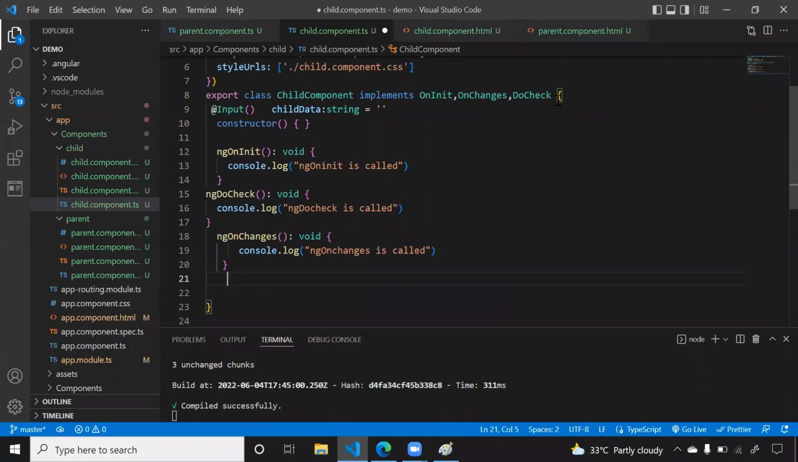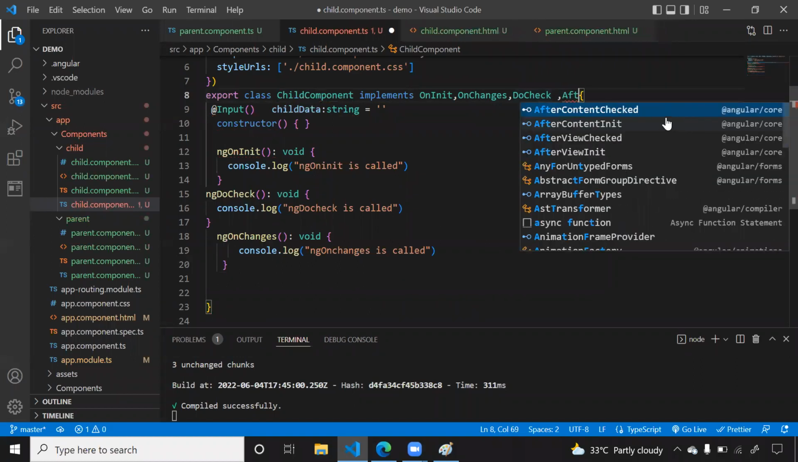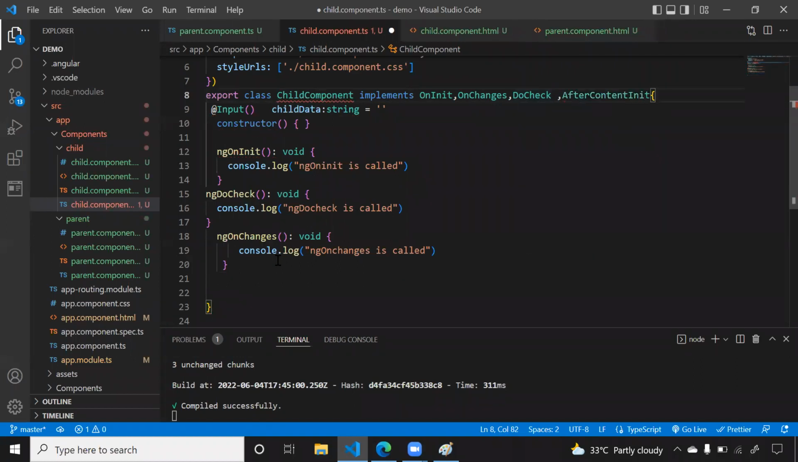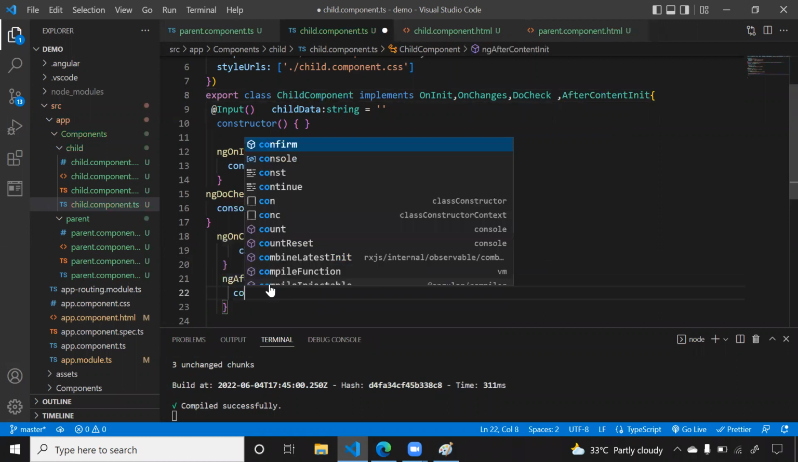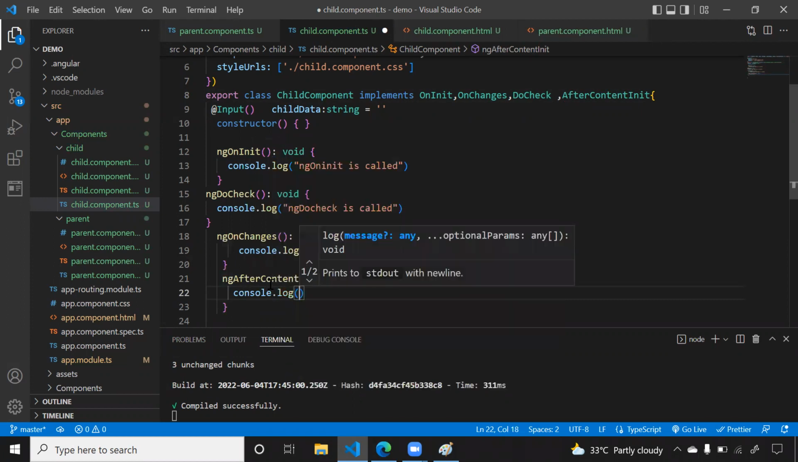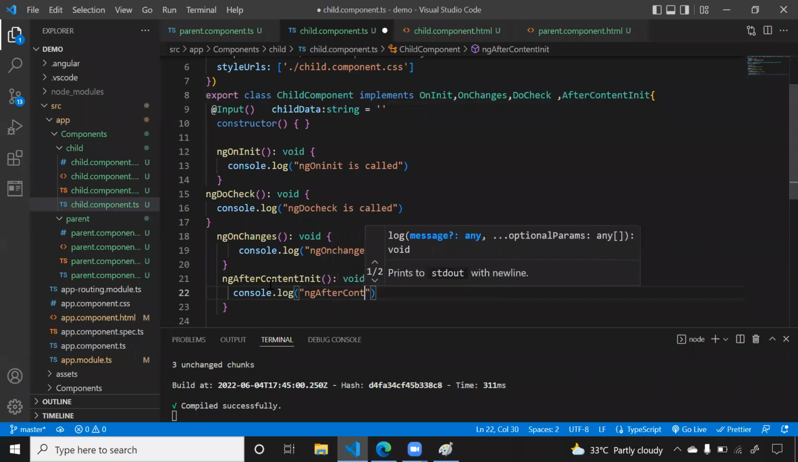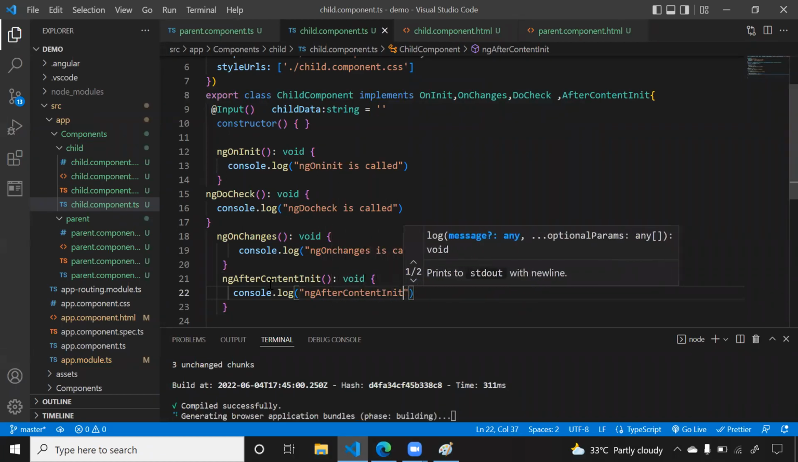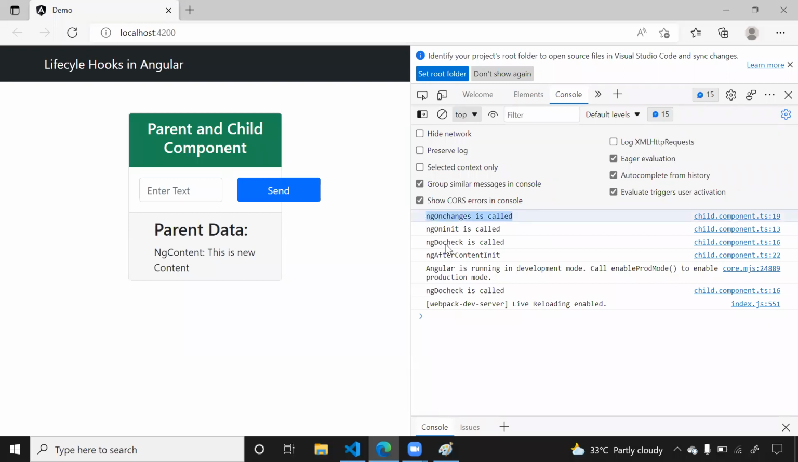So let me first implement the interface. We have the interface called AfterContentInit. Now here I can say ngAfterContentInit. Now console.log: ngAfterContentInit is called. It is called the first time whenever a component is loaded, right? Now see, ngOnChanges called, ngOnInit called, ngDoCheck called, then ngAfterContentInit is called. This is the order they are called.